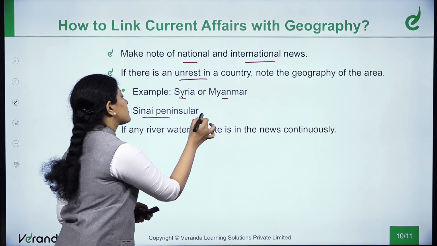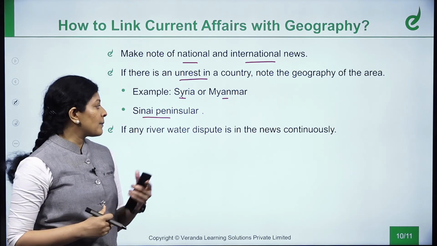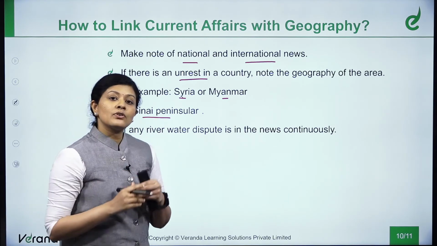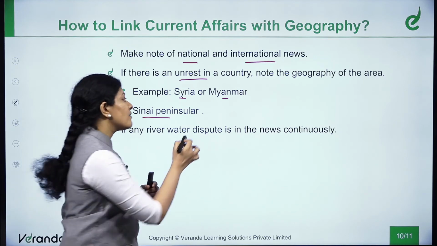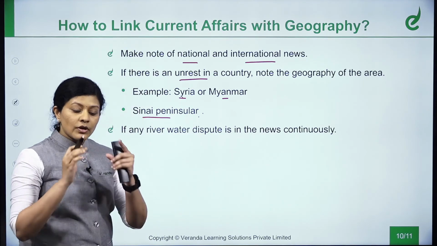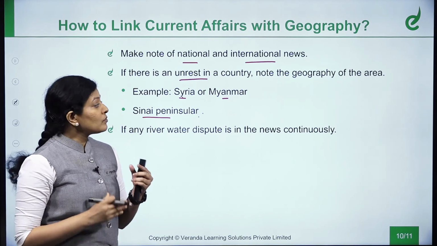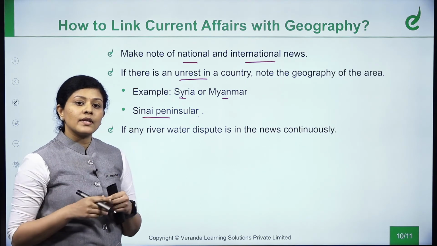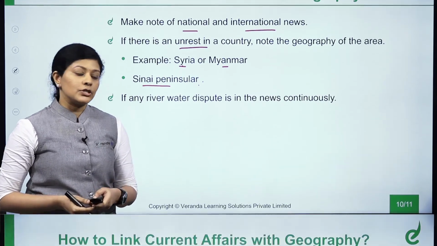Sinai Peninsula. The Suez Canal issue, a blockade of a ship in the Suez Canal, had disturbed world trade for about 6 days. There is a peninsula called the Sinai Peninsula near the Suez Canal. We all know the Suez Canal, but we have very little knowledge about the region around it. So if you get a region in the news, we should not just look into the region. We are supposed to look into the region in and around that particular area, so that we get a fuller perspective about that particular issue.